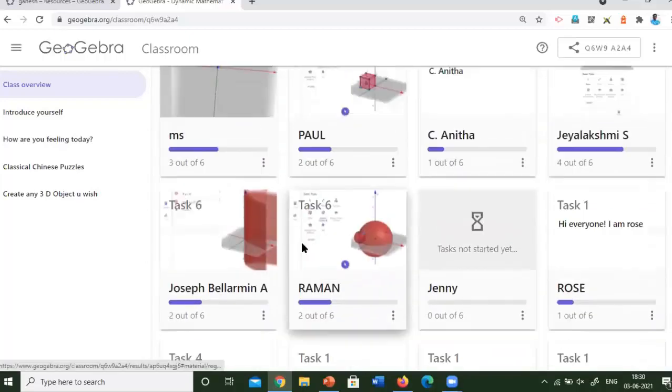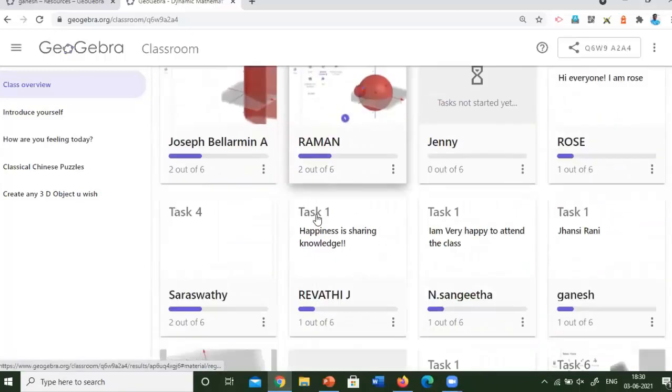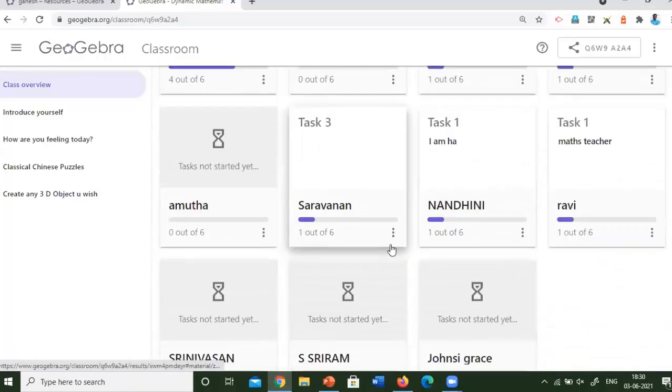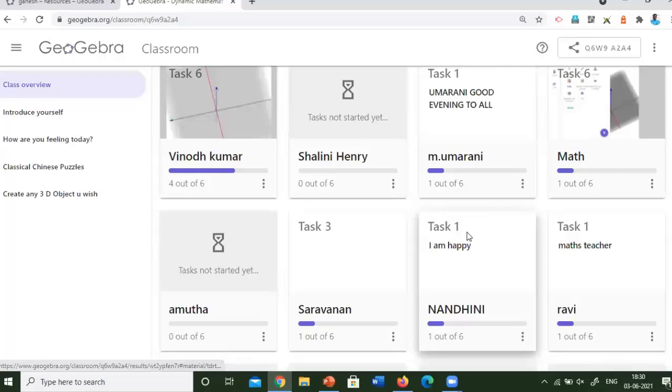I don't want to discourage you, I just want to show these things. So these are all the things we can directly interact with the students through online. So we can see everyone's activity there. So it is enough, I think.